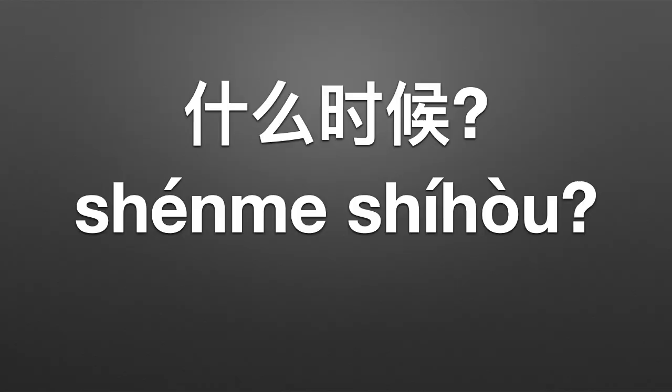So to say when as a question is pretty easy in Chinese. We're going to take a word that I think you already know, 什么, what, and then add the word for time on the end, which is 时候. So the word for when is at what time, which is 什么时候, 什么时候.